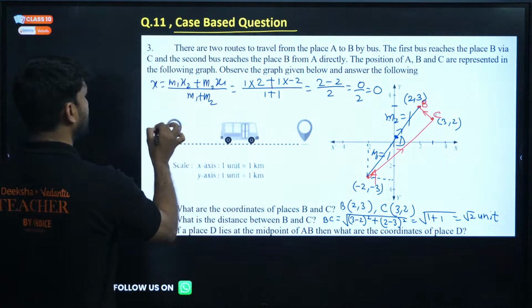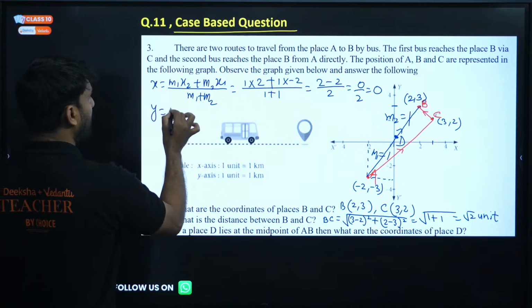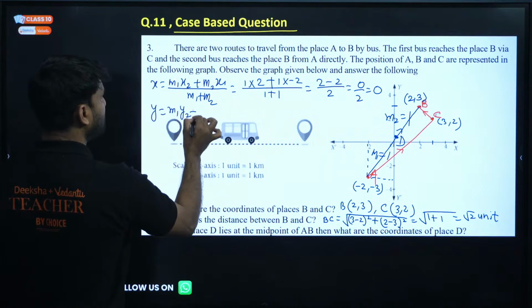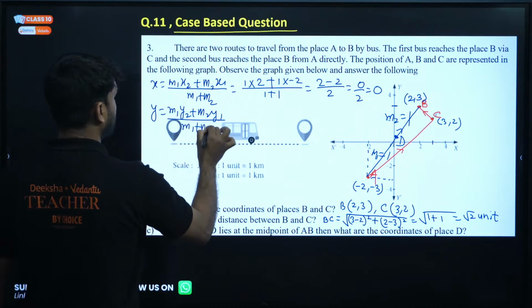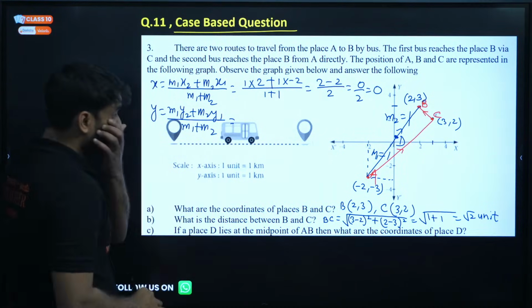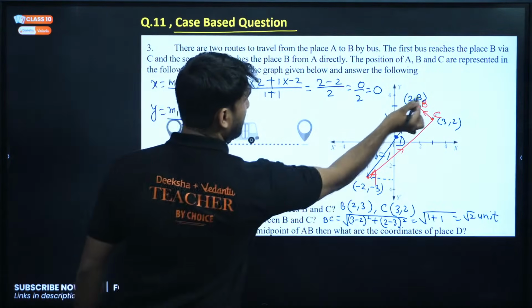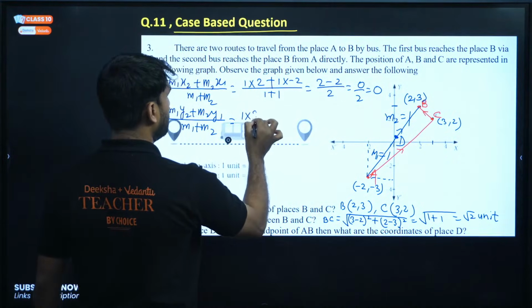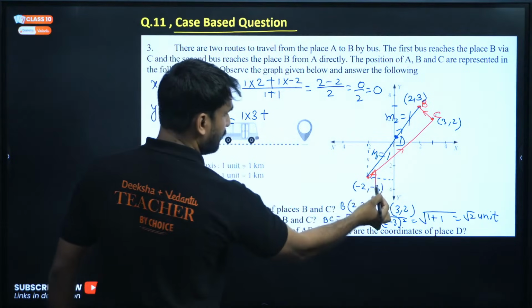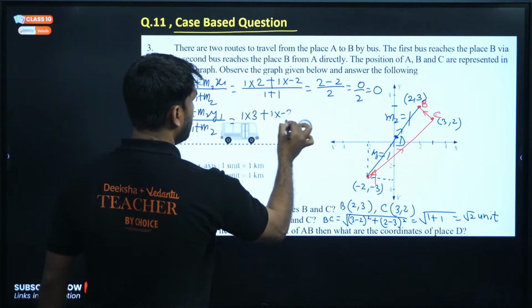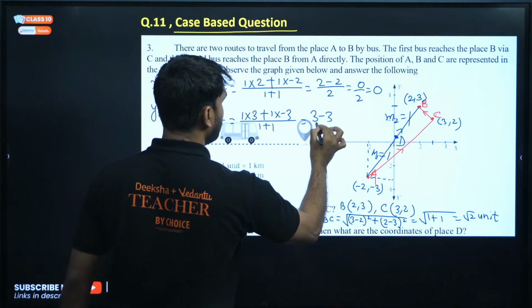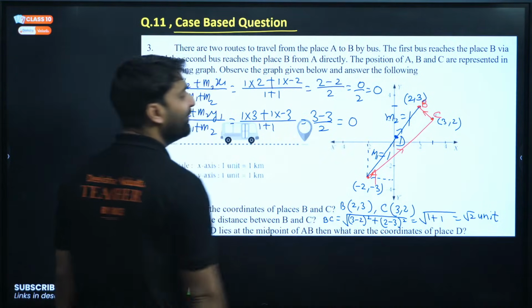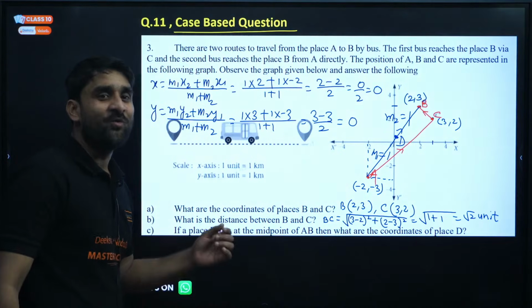Let's find y first. So for y, (M1y2 plus M2y1) divided by (M1 plus M2), right? So 1 into 3 plus 1 into minus 3, divided by 1 plus 1. So this is 3 minus 3 divided by 2. Oh wow, x coordinate is 0, y coordinate is 0.